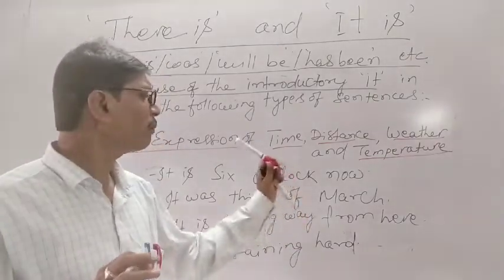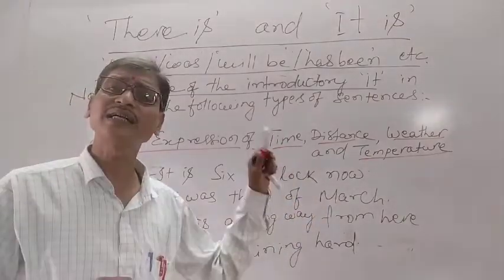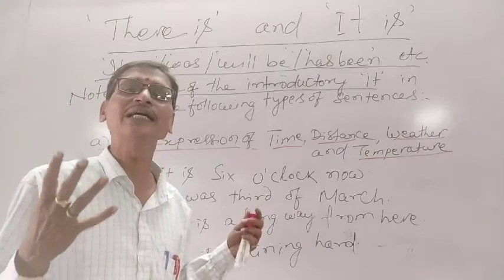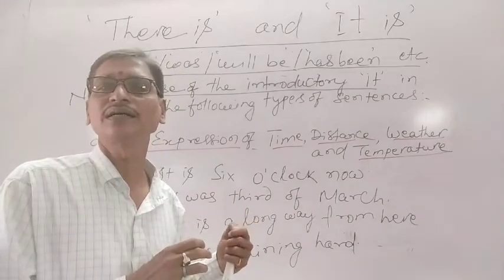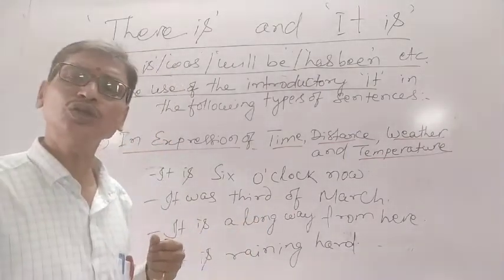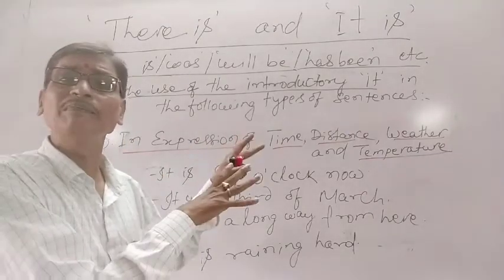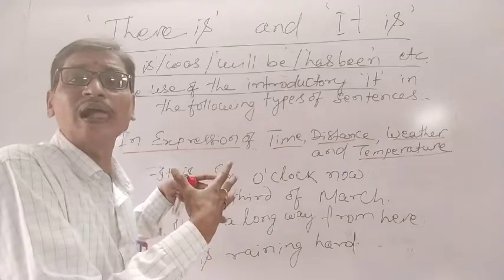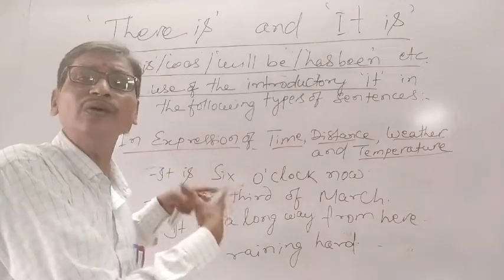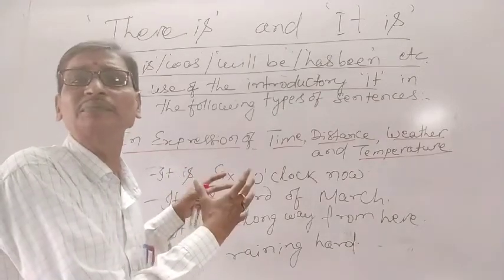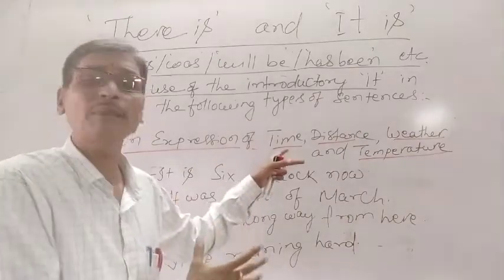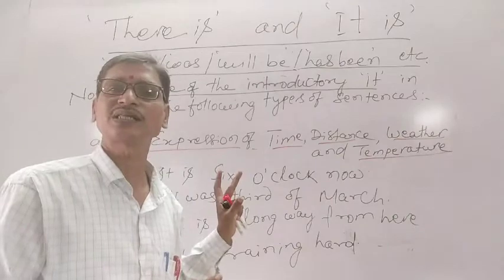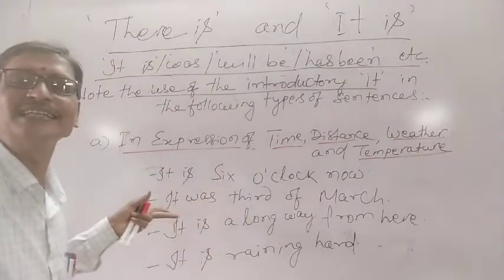Okay, so to talk about time, distance, weather and temperature, it is imperative to have the introductory it in our sentences. So to understand them, let's have some statements written to understand the examples of how we are using it at the beginning of the sentences to talk about time, distance, weather and temperature. Okay, let's see from these examples.